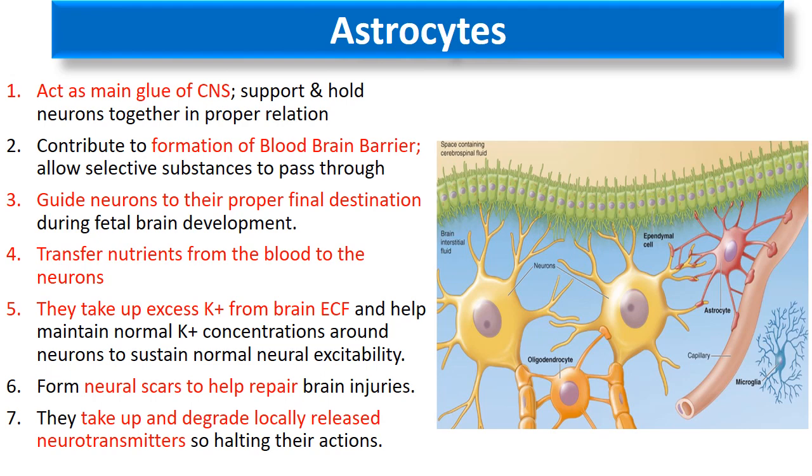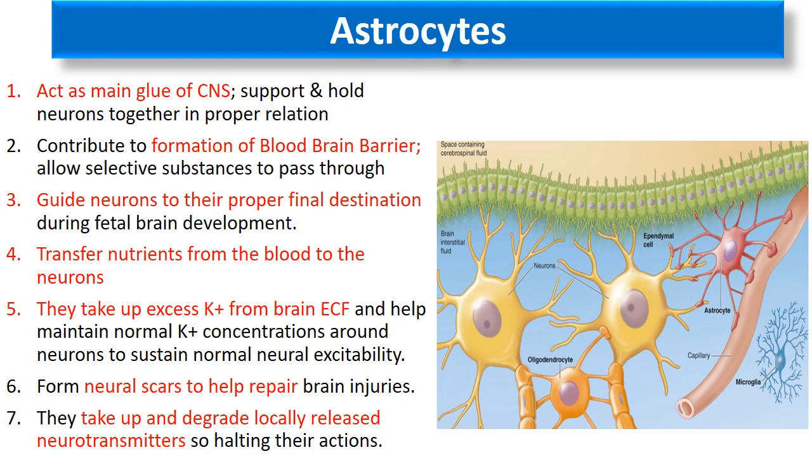So what they do is take up the excess potassium from the brain ECF and help in maintaining the normal potassium concentration around the neurons for normal neural excitability. Because the ECF potassium is very important for neuronal excitability, as we have discussed before. So they take up excess potassium and keep the normal potassium concentration around the neurons.